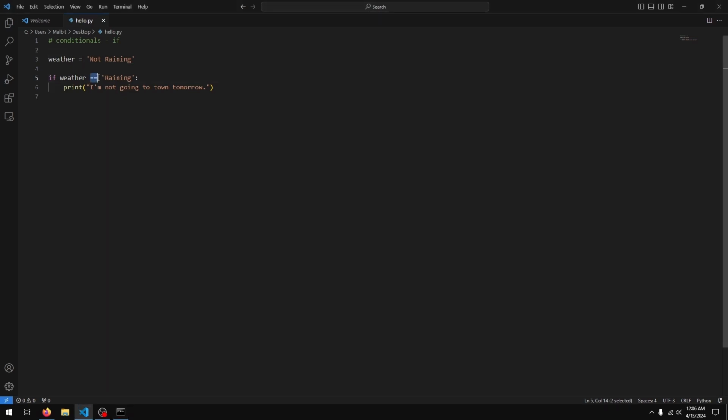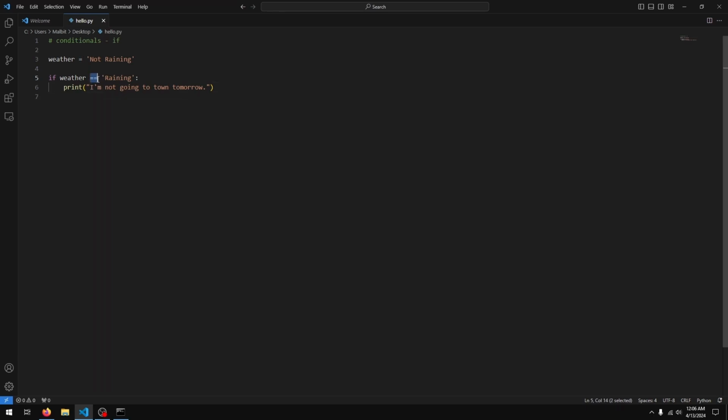And that's because, once again, for this code to run, weather needs to be the word raining. If it's anything else, this code will not run because this condition is false. Something to note, I'm using double equal signs here. A single equal is used to assign a value to a variable.